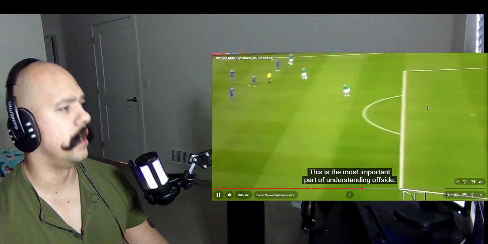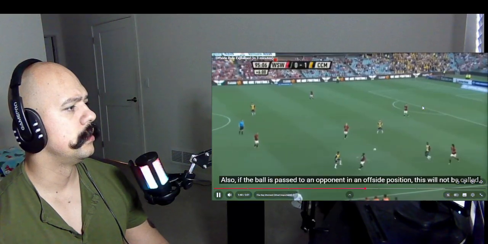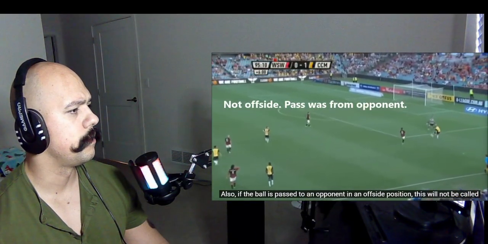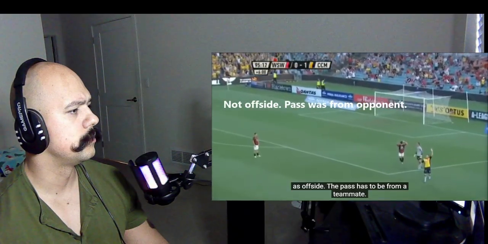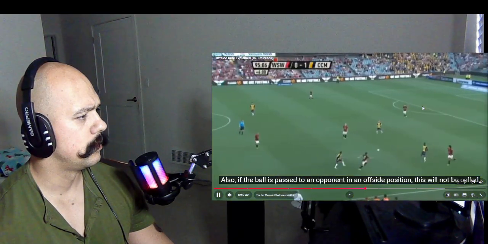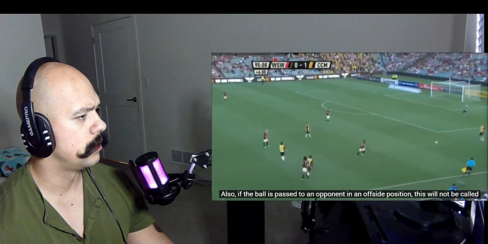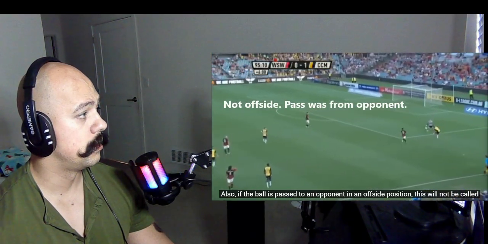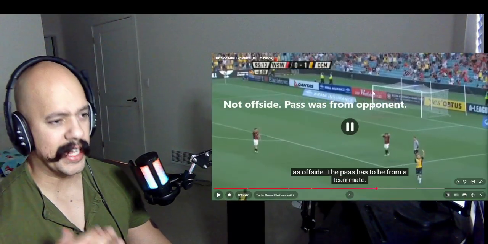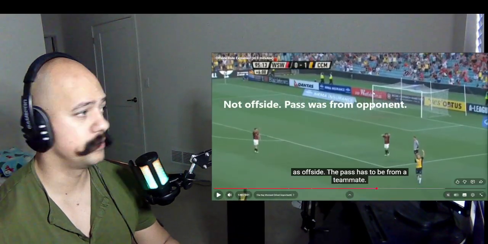This is the most important part of understanding offside. Also, if the ball is passed to a player in an offside position from an opponent, this will not be called as offside. The pass has to be from a teammate. A pass from the opponent team is not offside.